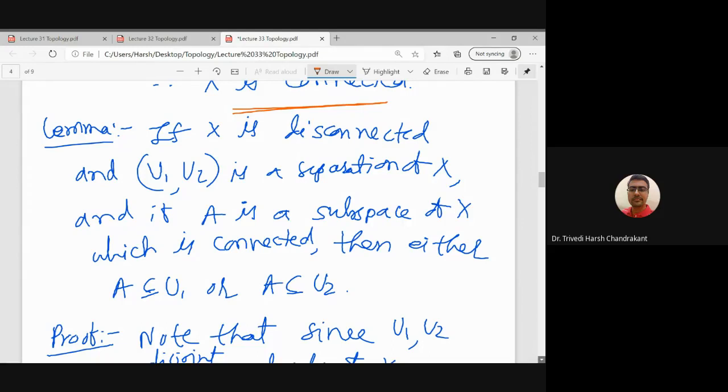And in this disconnected space X, if I consider a subset A of X which is connected, then what we will get is A is either a subset of U1, or A is a subset of U2. U1 and U2 is a separation of X.